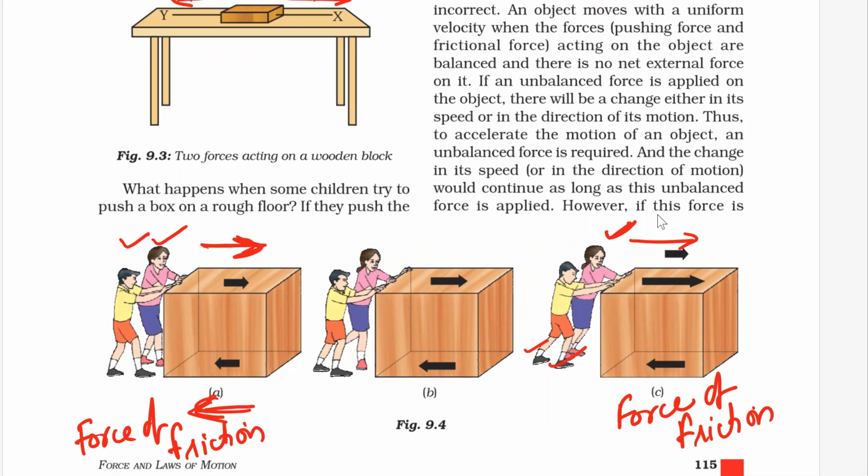If an unbalanced force is applied on an object, there will be change either in